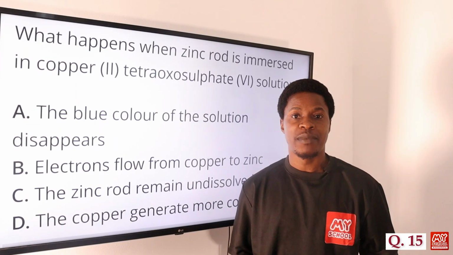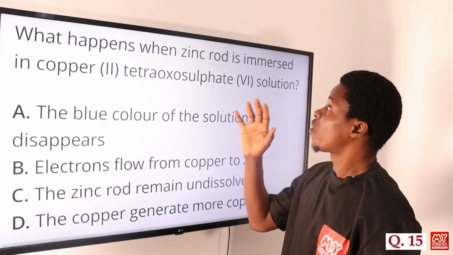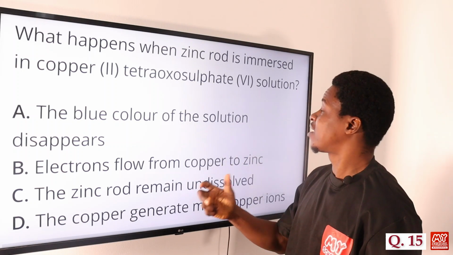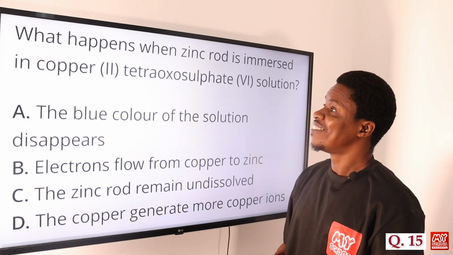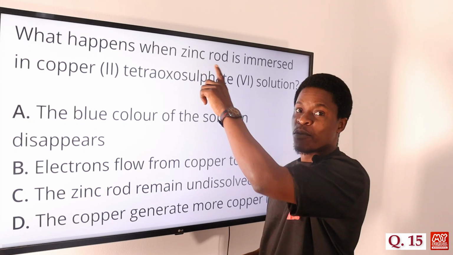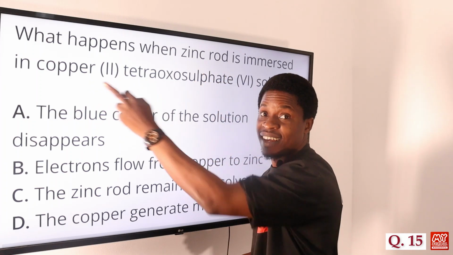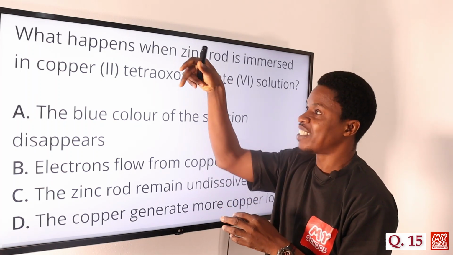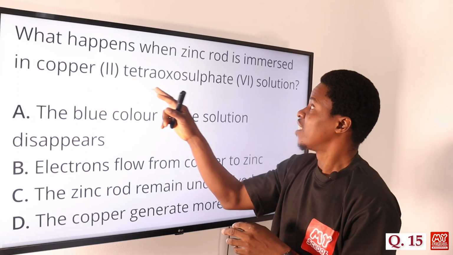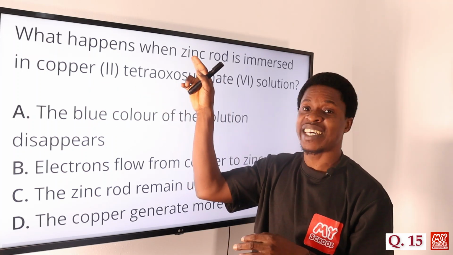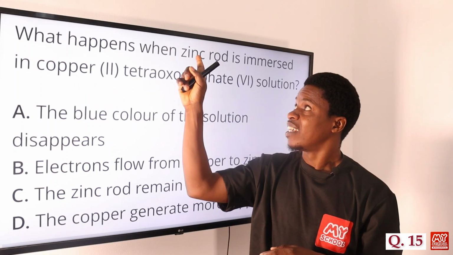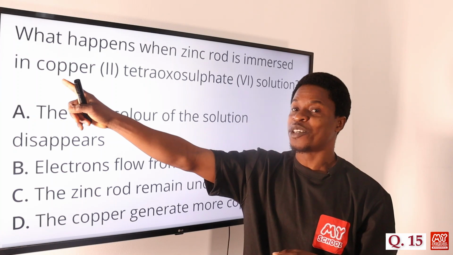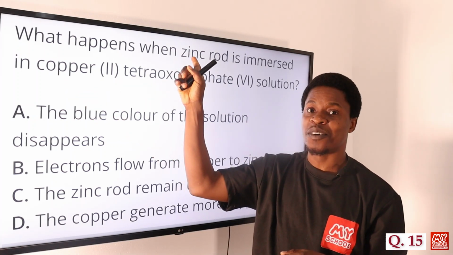Now let's move on to question number 15. What happens when a zinc rod is immersed in copper(II) tetraoxosulfate(VI) solution? Now, zinc is more reactive than copper in the reactivity series. So what happens first is, once the zinc rod is immersed into this solution, because zinc is more reactive than copper, the first thing it is going to do is displace the copper, because copper is not as reactive when compared to zinc.